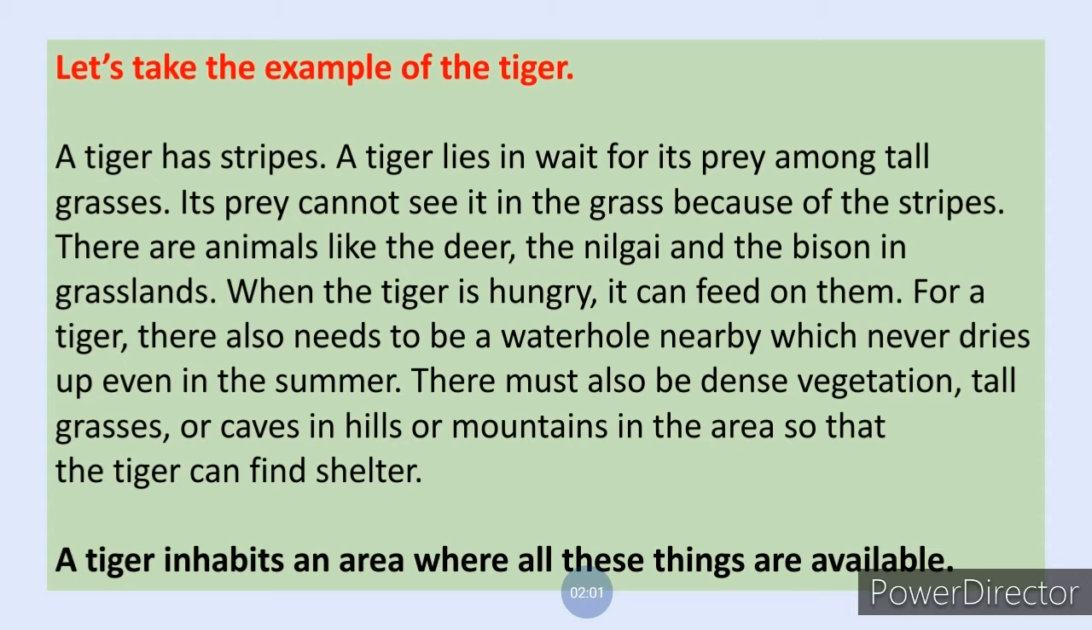Last point, a tiger inhabits, which means lives in, an area where all these things are available. Available means where all these things are found. Now I will explain this paragraph with pictures.